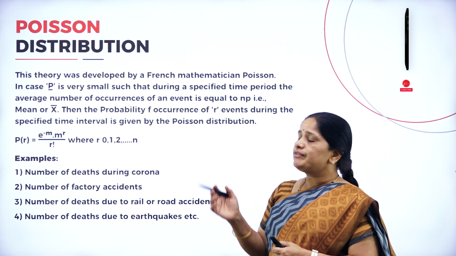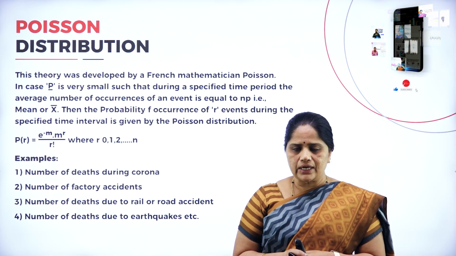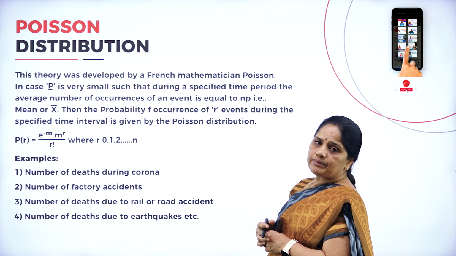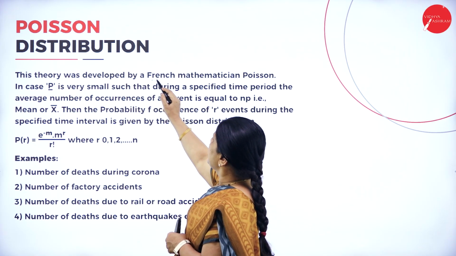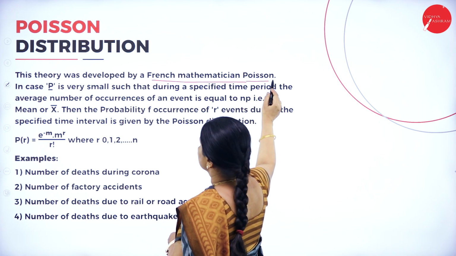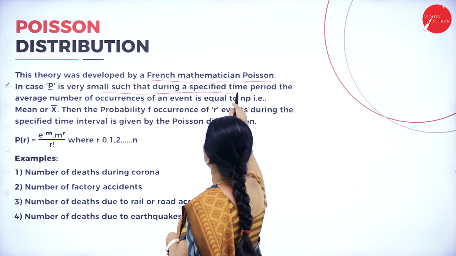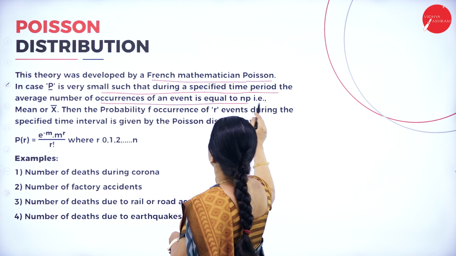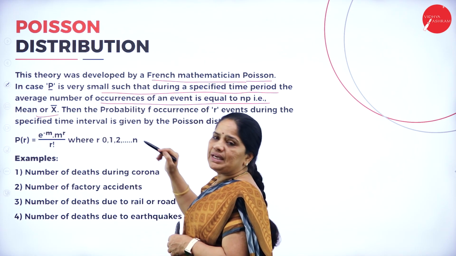In this session, we will be having a discussion on what is Poisson distribution, also working out a few problems on Poisson's distribution. Now let us understand the meaning of the word Poisson distribution. This theory was developed by a French mathematician, Poisson. So in case p is very small, such that during a specified time period, the average number of occurrences of an event is equal to np, that is mean m.